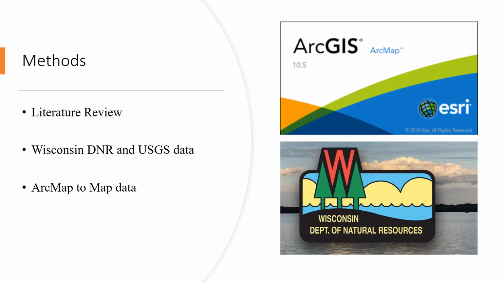Here's some of the methods that I used for my research project. I started out with a literature review, so basically just looking at past research and past reports of Driftless Area fishing and seeing how that all played out. And then I also did some work in ArcMap using DNR and USGS data, pulling that together and creating stream boundaries for streams in the Driftless Area and using that as a guide for classifying the streams and just seeing which areas are the most productive in the Driftless Area.